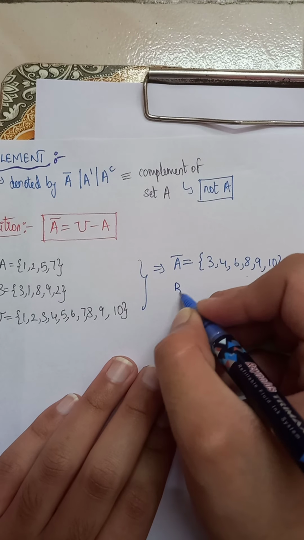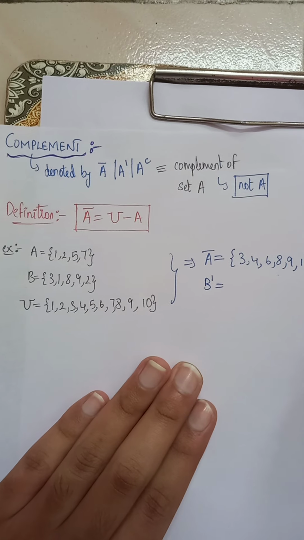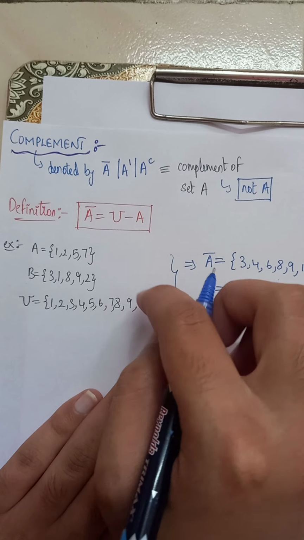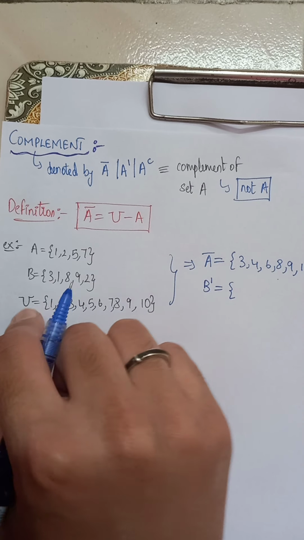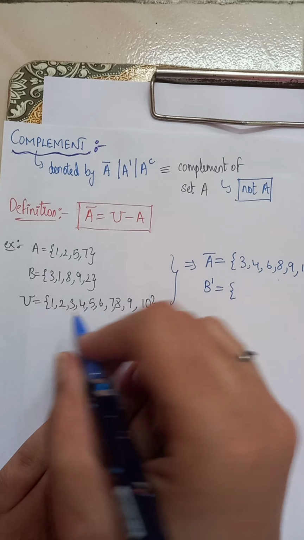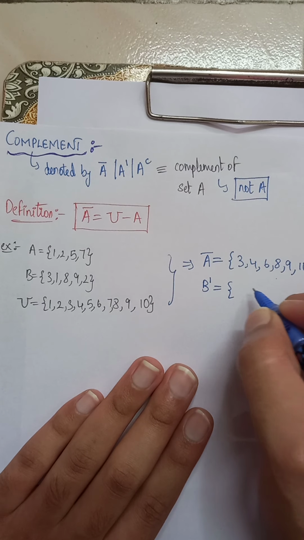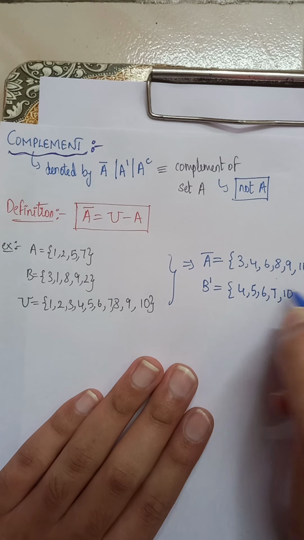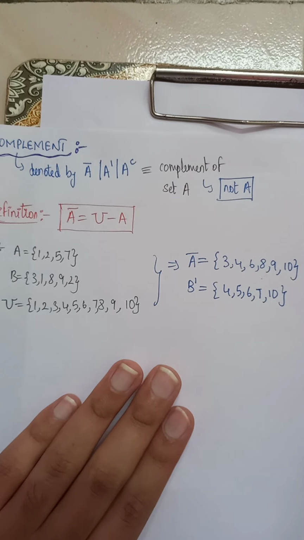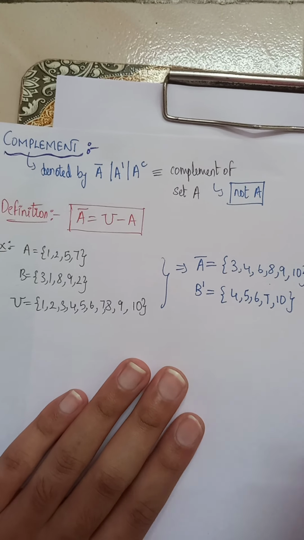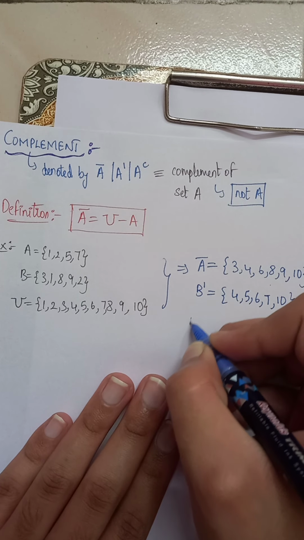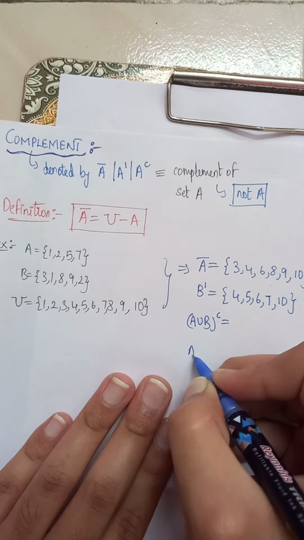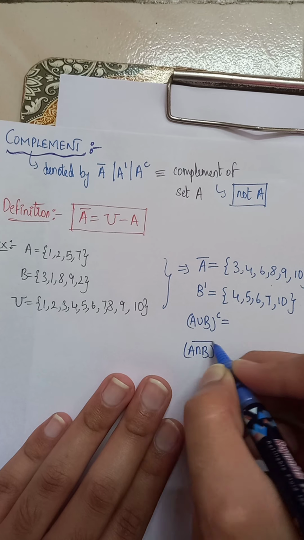What about B complement? B complement you should do the same way. Remove the common elements of both B and universal set from the universal set. So you will get the answer as 4 5 6 7 10. Okay, so now A union B complement. What is A union B complement? And A intersection B complement.